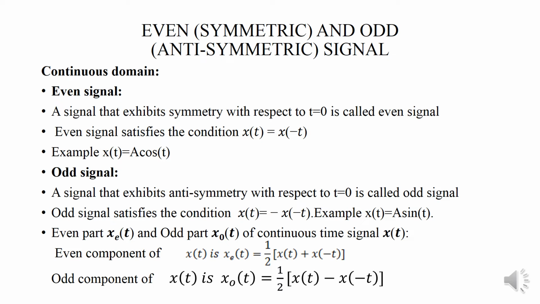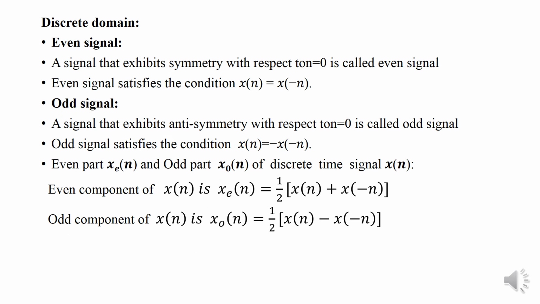And here mainly the odd and even signals. The continuous time signals have an even component and an odd component. The even component is given as x_e(t), and the odd component is x_odd(t). x_e(t) equals 1/2 into x(t) plus x(-t), and x_odd(t) equals 1/2 into x(t) minus x(-t), in the case of continuous time.